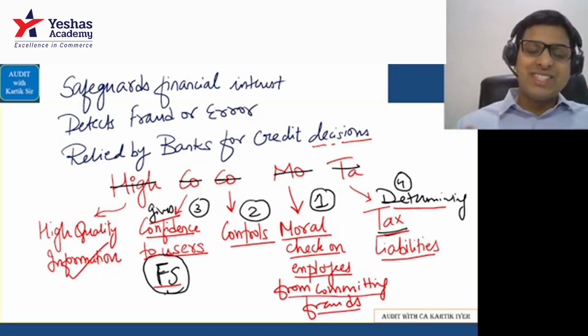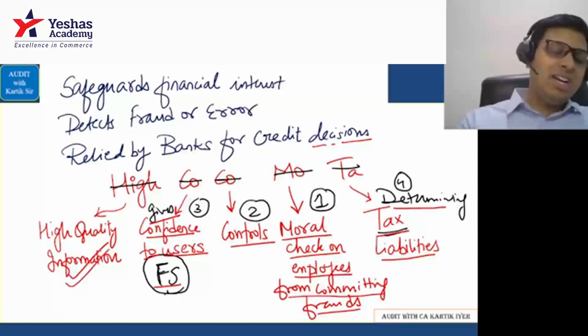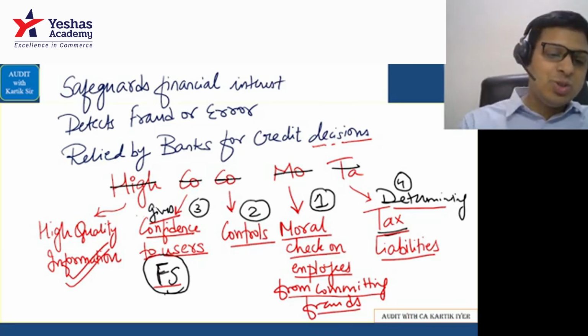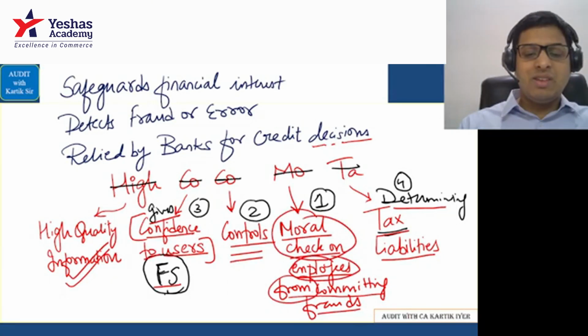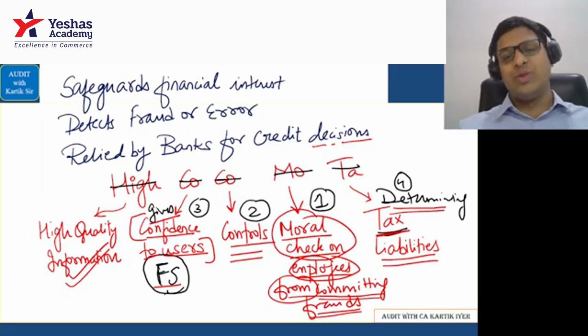Now the latest version, which has a separate tune. It goes like this: safeguard financial interest, detect fraud or error, relied by banks for credit decisions, high quality information, confidence to users, controls, moral check on employees from committing frauds, determining tax liabilities. It goes in this tune.